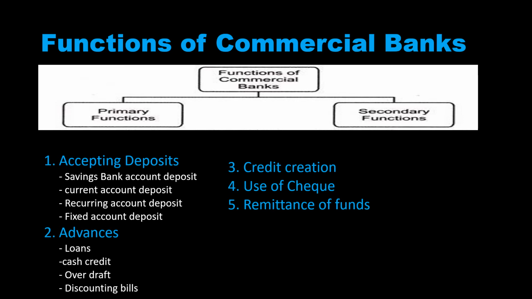Cash credit, what is the difference between loans and cash credit? Cash credit means they will credit money into your account, but they impose interest only on the amount which you withdraw. That means imagine they credited 50,000 into your account, you withdrew only 10,000, they impose interest only on that 10,000. You have to pay only for that 10,000. But in case of a loan, the entire amount, whether you are using it or not, you have to pay the interest.